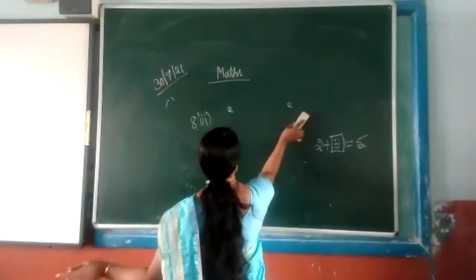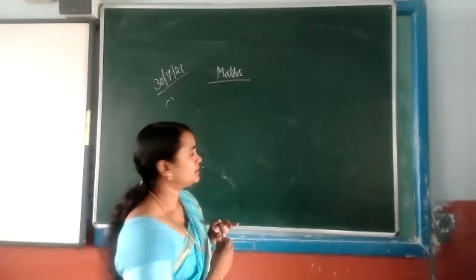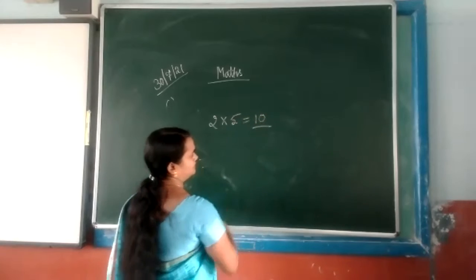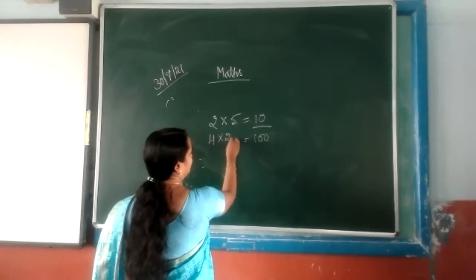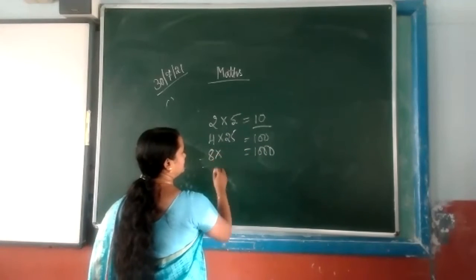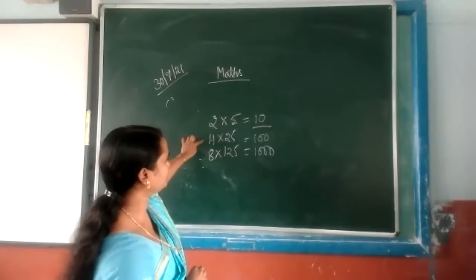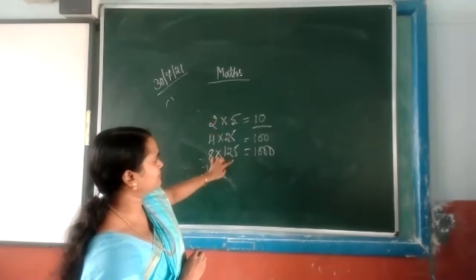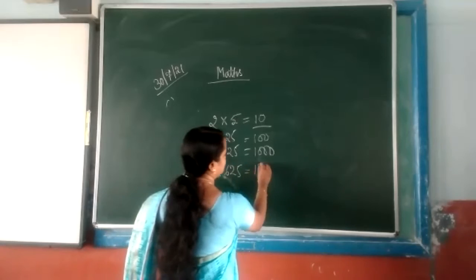Here, first 2 times 5 is 10. First 10. Next one is 100: 4 times 25. After that, 1000: then 8 times, how much? 125. Then the table of 2: 2, 4, 8, 16. And 5, 25, 125, 625.